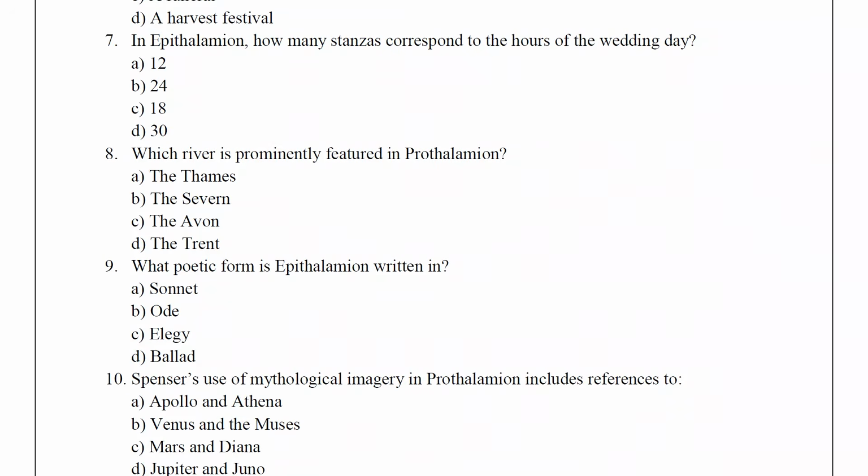Next, in Epithalamion, how many stanzas correspond to the hours of the wedding day? The answer, 24. Which river is prominently featured in Prothalamion? The Thames.